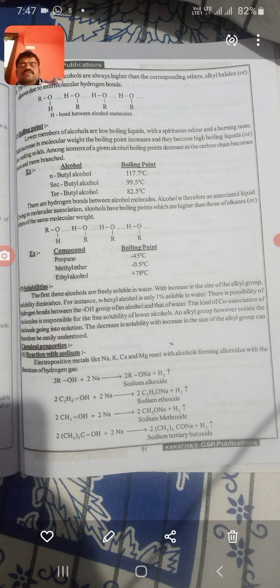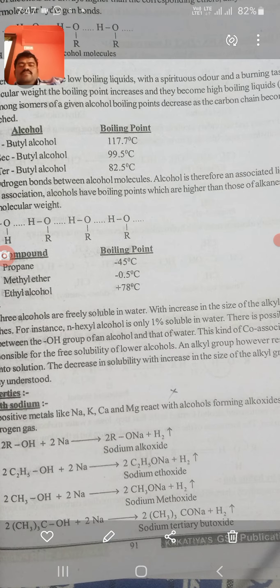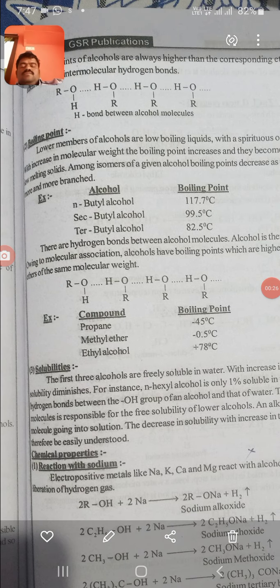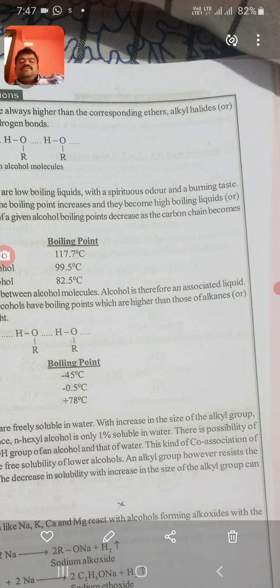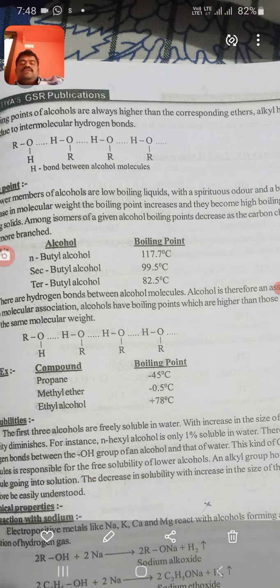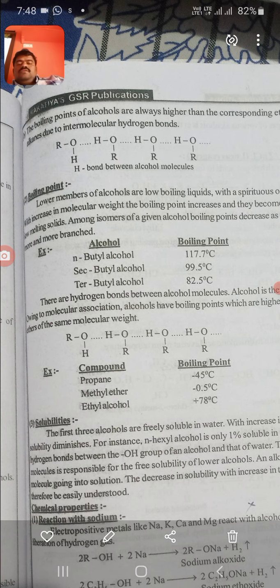Today I want to discuss alcohols' melting and boiling points. The boiling points of alcohols are always higher than the corresponding ethers, alkyl halides and alkanes due to intermolecular hydrogen bonding.